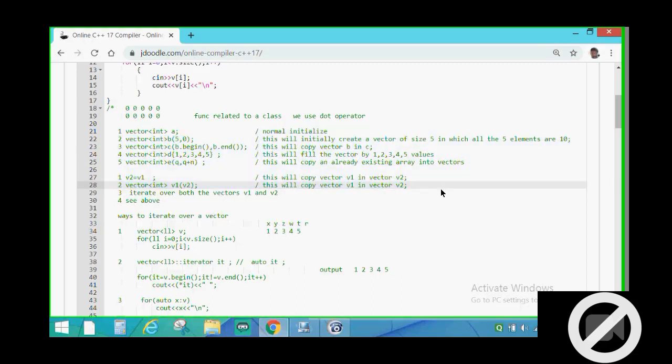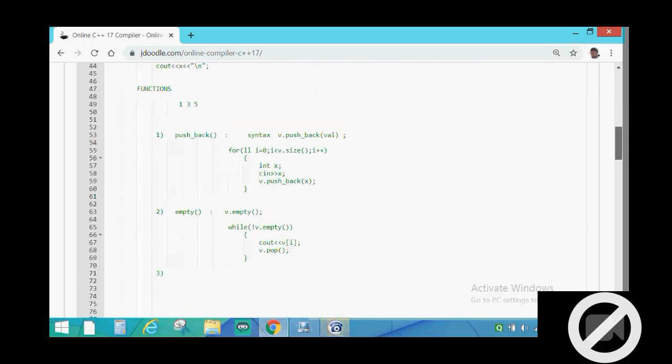In order to practice, take 5 to 6 questions from the beginner section of any platform, in which they have told to take input as an array, and use vectors there and see if you are able to.